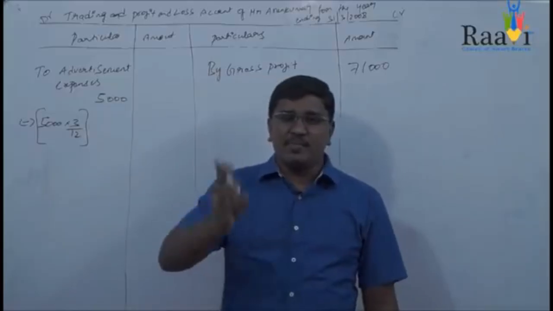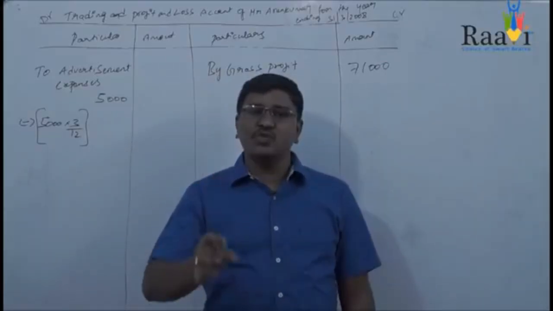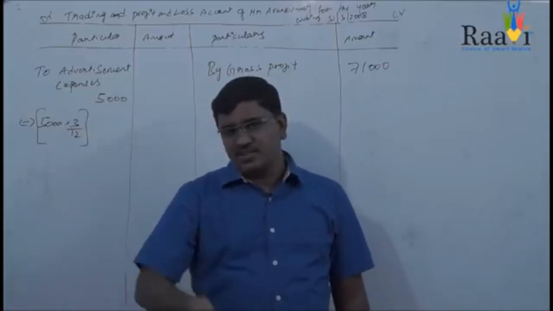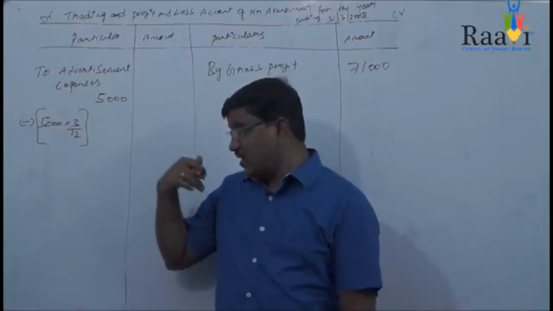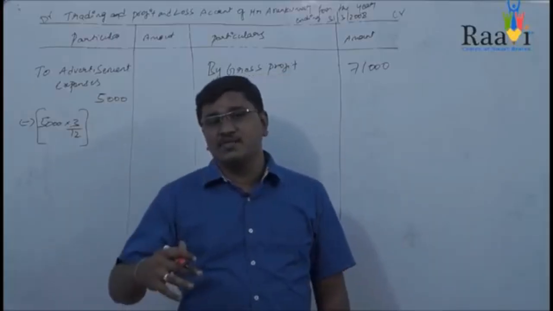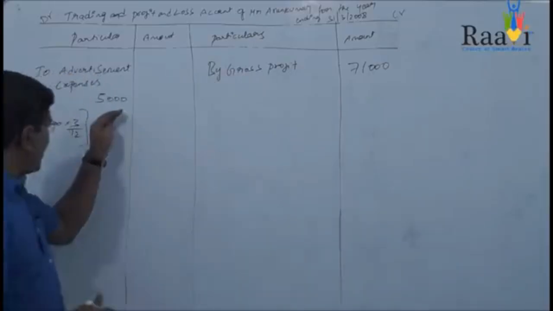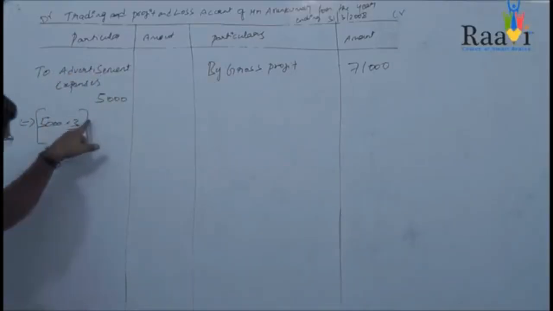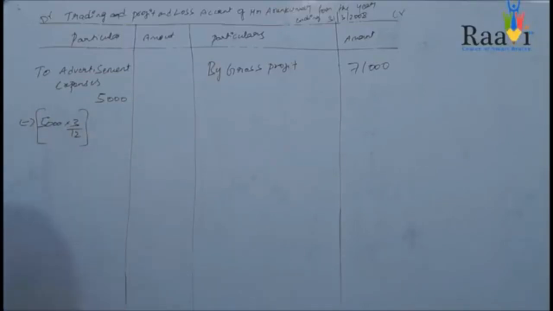So April 2008, May 2008 and June 2008 are the months which come in the next financial year. That's why the expenses which you paid for these 3 months should be deducted from the amount given in the trial balance. The amount given in the trial balance is 5,000. From this you will be deducting the 3 months amount. So 5,000 into 3 divided by 12, you will be getting 1250.